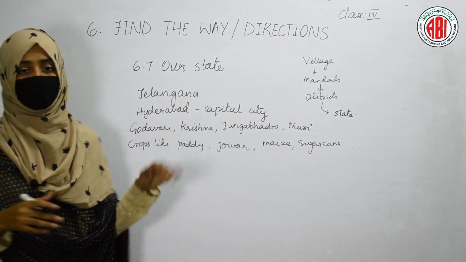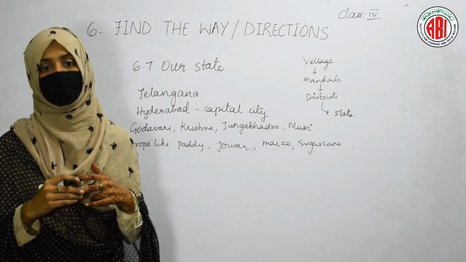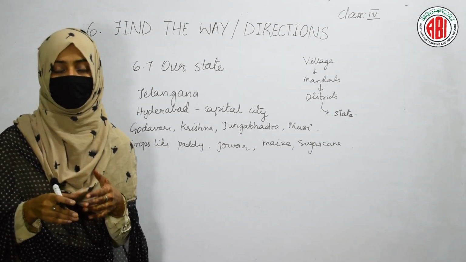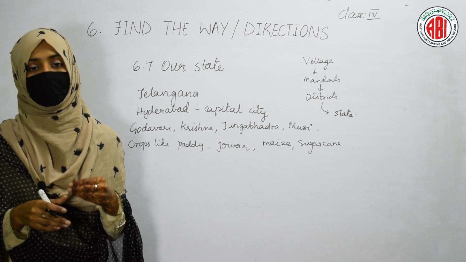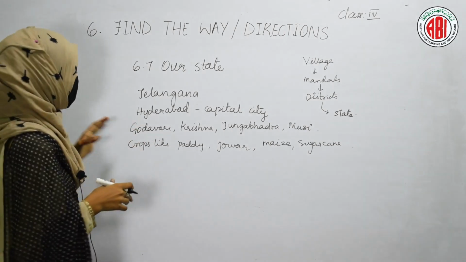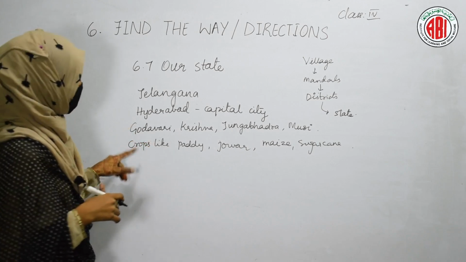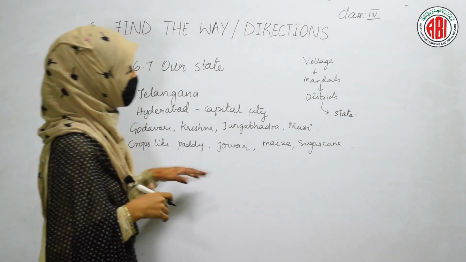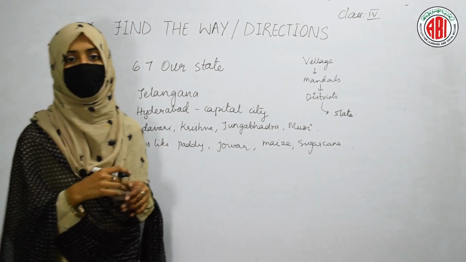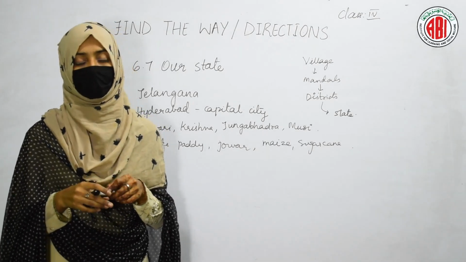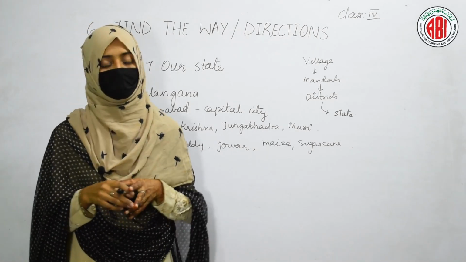And in Telangana, there are so many people who are living. They are of different caste, different religion, and they celebrate different festivals also. And in our state, there are so many crops that we grow, like paddy, jowar, maize and sugarcane. All these are the different varieties of crops that can be grown in our state, that is Telangana.